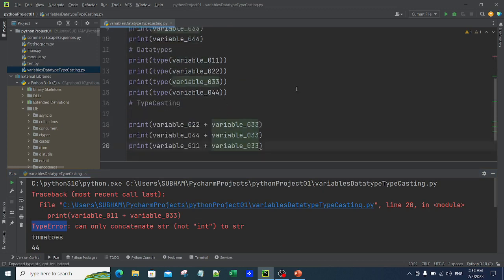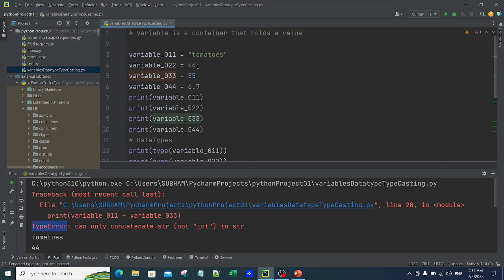For example, if I go at the top, 44, can I convert it into a string? Yes, I can convert it into a string. How do I do that? I can simply put it in quotations, but for now I don't want to put it in quotations. The moment I put it in quotation, I told you anything inside the quotation is a string, it is considered as textual data.